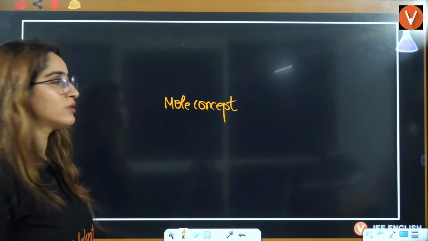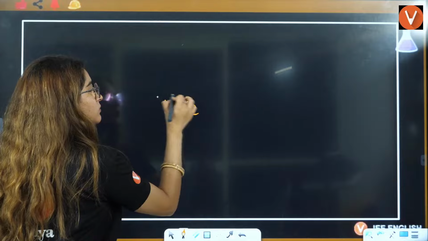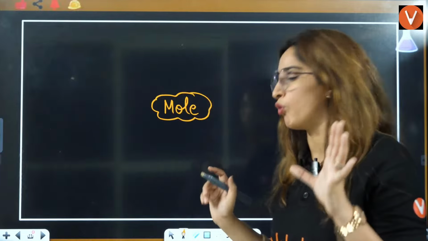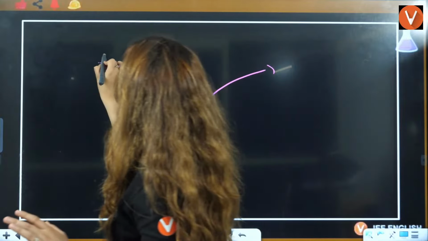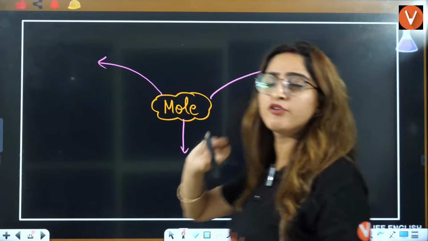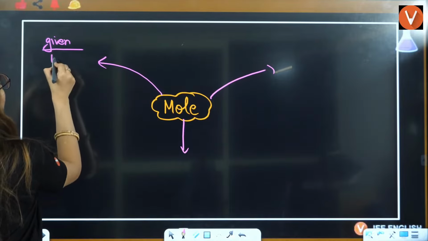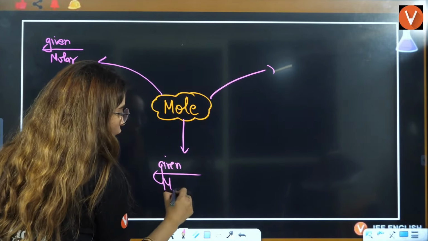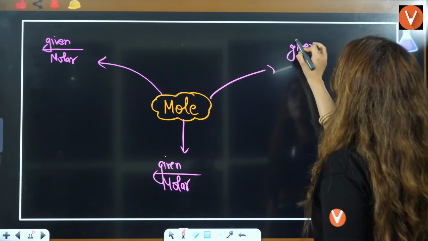That is dependent upon 3 things. In mole concept, we link everything with mole. Everything is linked to mole. Now we have 3 formulas for that. In these 3 formulas, one is regarding mass. If you convert, it is always going to be given by molar. Always in the formula, it's given by molar, given by molar.